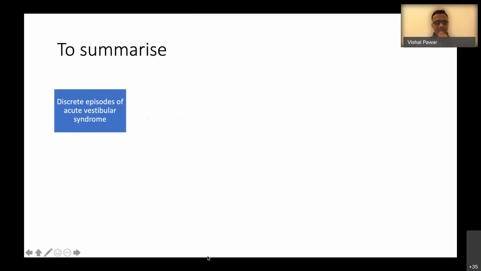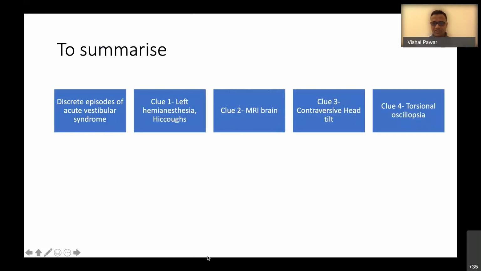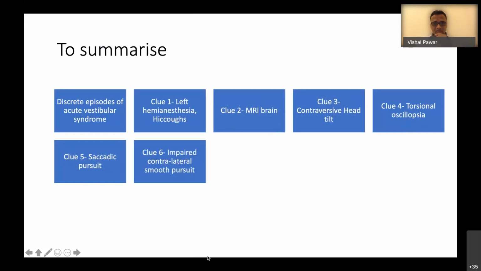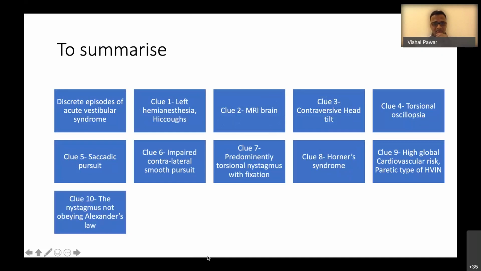So to summarize, this patient had discrete episodes of acute vestibular syndrome. Patient has left hemianesthesia and hiccups. Patient's MRI brain showed this lateral medullary infarct. Patient has contraversive tilt, torsional oscillopsia, saccadic smooth pursuit, impaired contralateral smooth pursuit, predominantly torsional nystagmus with fixation, Horner syndrome, high global cardiovascular risk, and paretic type of hyperventilation-induced nystagmus.